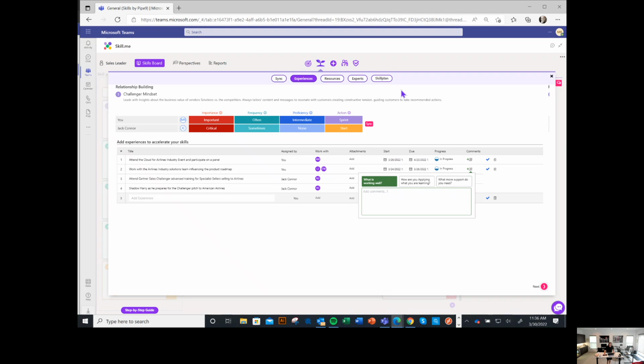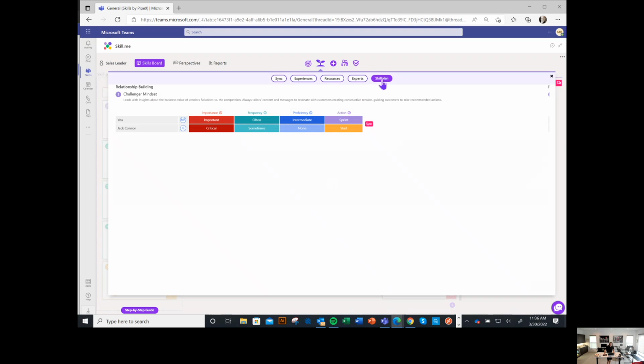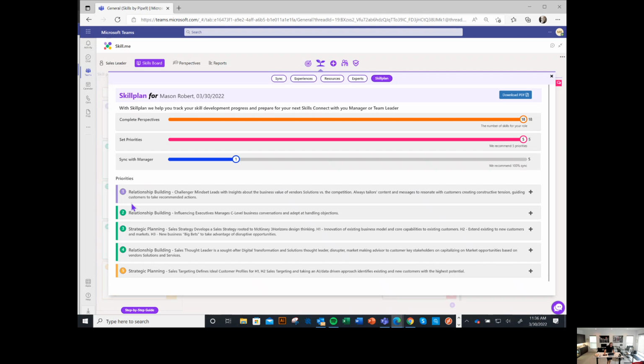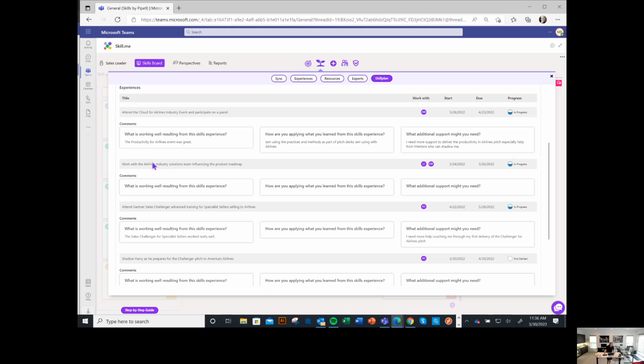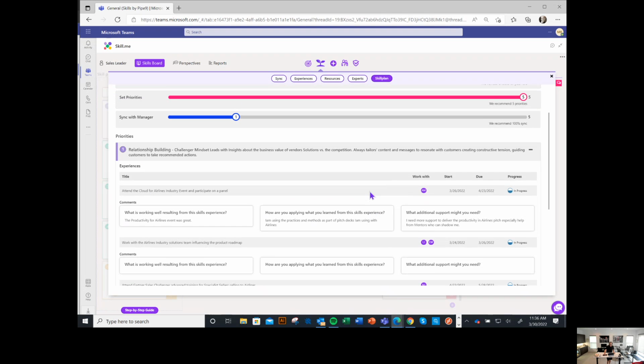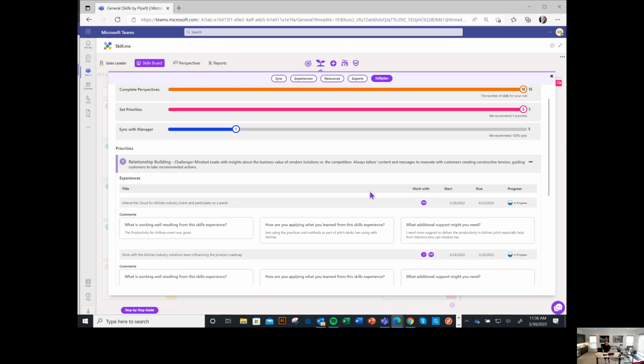And guess what? When I go back into Skill Plan here, and I go back into that skill plan and I click on Challenger Mindset, I'm going to click on the plus sign here. You'll notice that we've got boxes called out, what is working well, how are you applying, what additional support, and all this now appears as part of the skill plan.